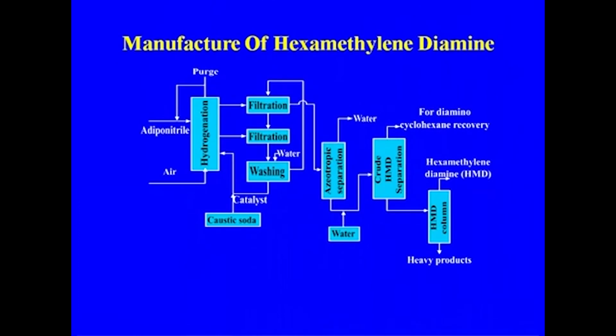This is the process that we are using in making of the hexamethylenediamine. Adiponitrile and hydrogen go to the hydrogenation, then the process filtration and washing, then azeotropic distillation, and the crude hexamethylene diamine we are getting goes to diaminocyclohexane recovery, and finally the separation where the heavy ends we are separating, and we get hexamethylene diamine, the final product, which is going for the manufacture of adipic acid for the nylon 66.